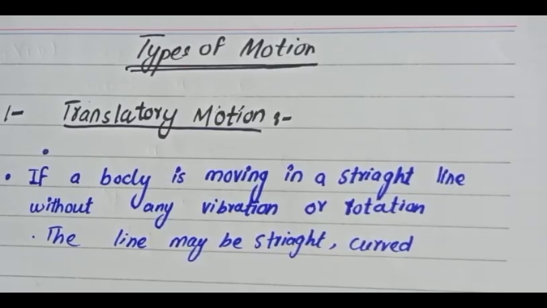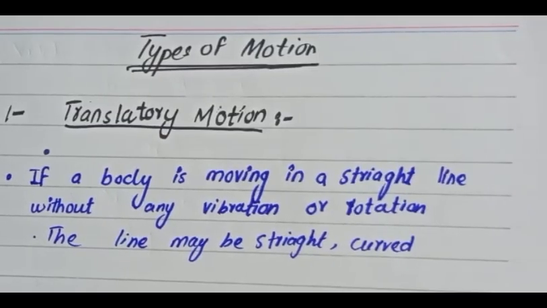So motion has three main types. The first type of motion is translatory motion.